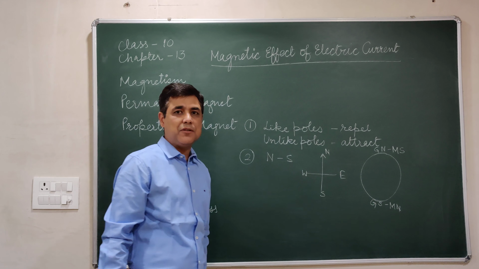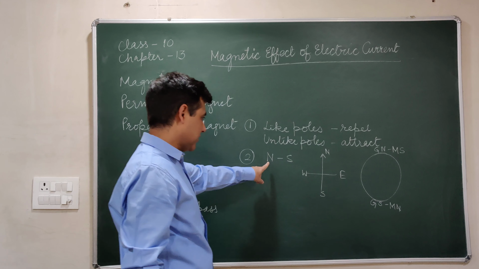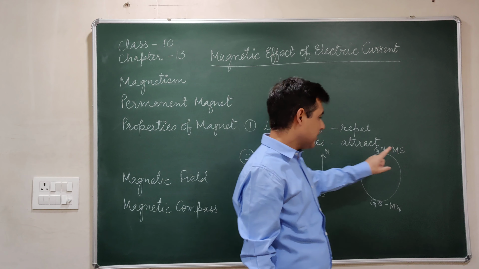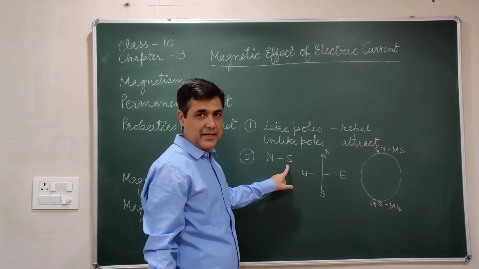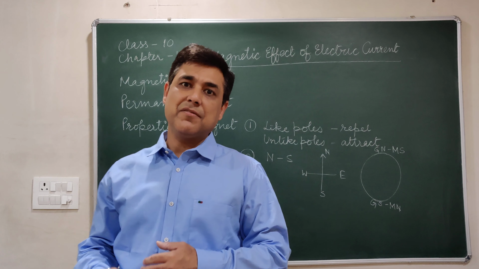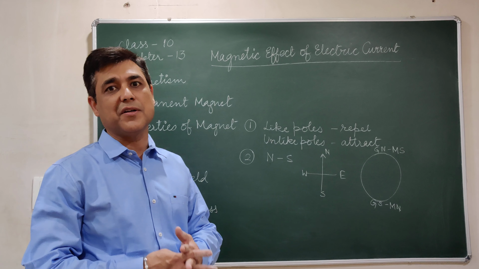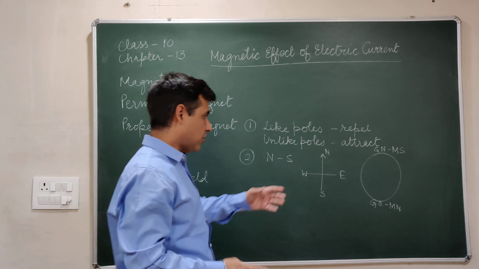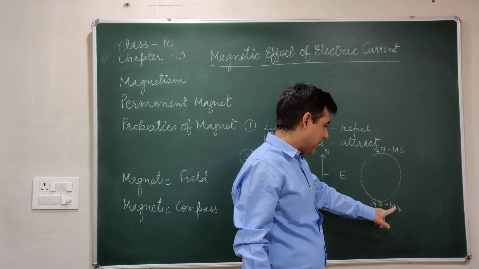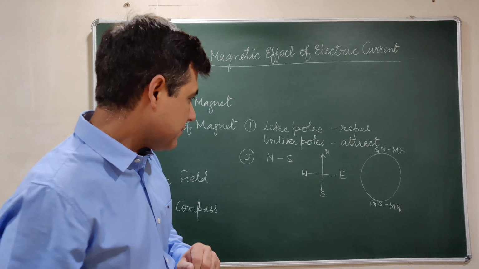So what happens when you suspend a bar magnet freely? The north pole of the bar magnet attracts the magnetic south of Earth, and the south pole of the bar magnet attracts the magnetic north of the Earth. Then why have we given them opposite names? Just for the sake of convenience of a common man, the magnetic south is considered to be geographical north and the magnetic north is considered to be geographical south.